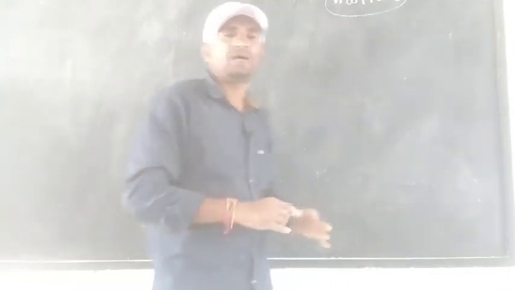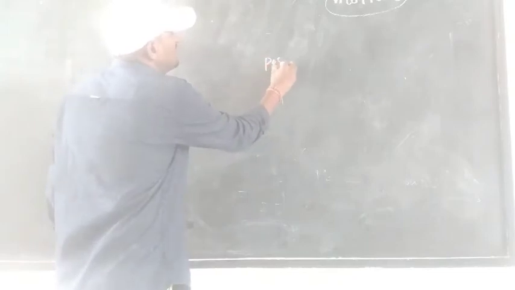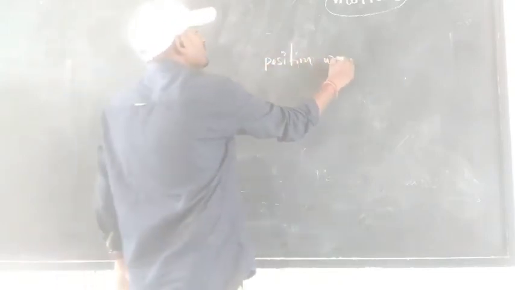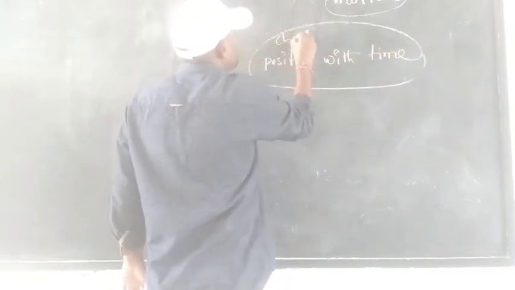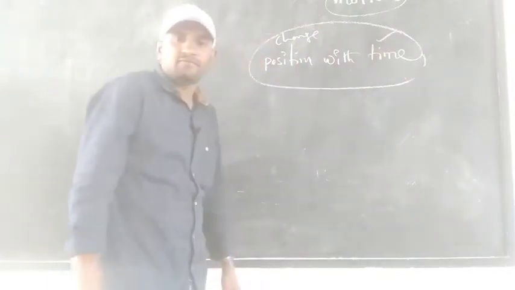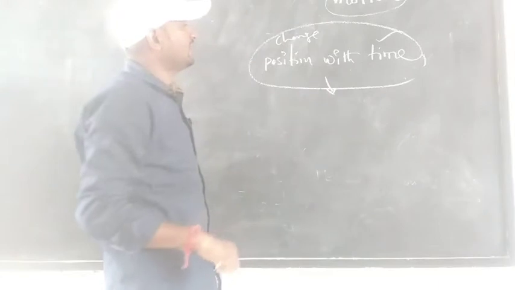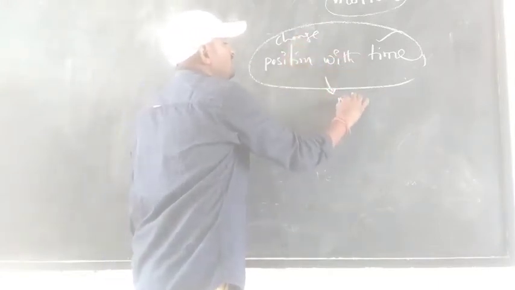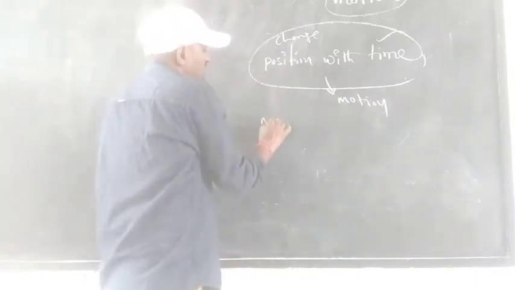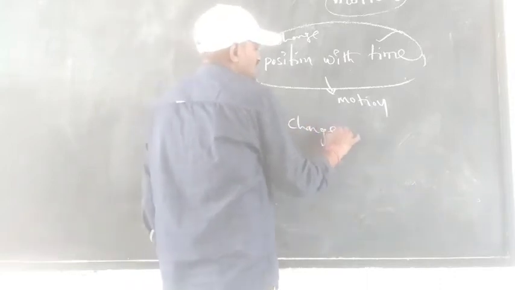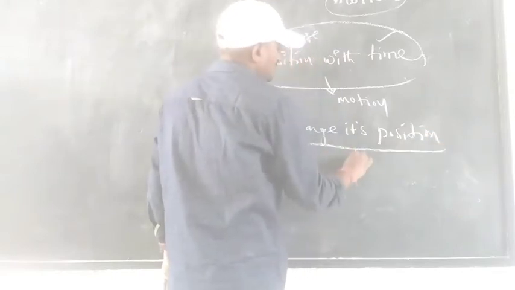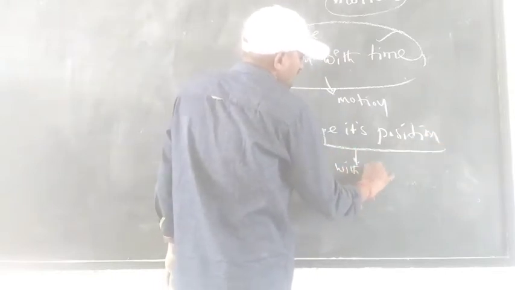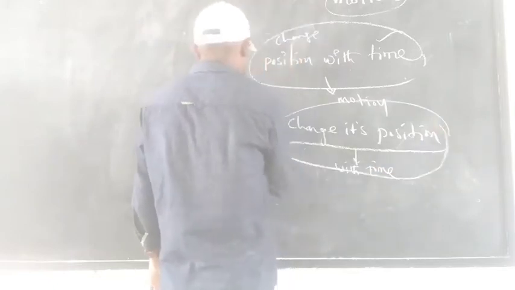Simply you have to keep in mind: an object that changes its position with time is in motion. An object that does not change its position with time is in the rest position. Clear?